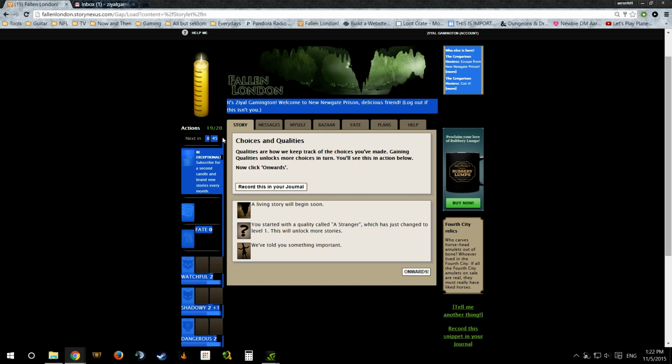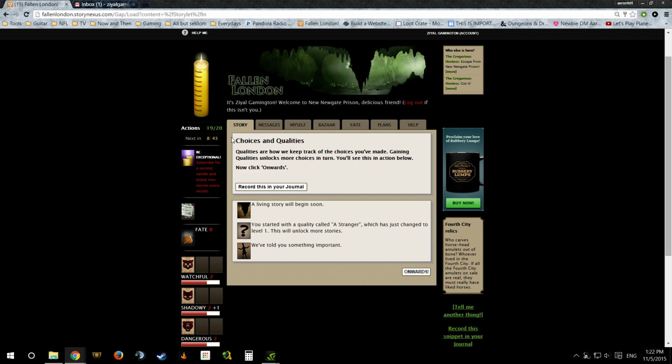That's highlighting way too much area. The timer is basically the next time an action is going to recharge. It's a free game, and that's the way that they keep you coming back. But that's kind of the beauty about the game: you get to do some things, and then you just get to go away for a while, and then come back when it's fresh.